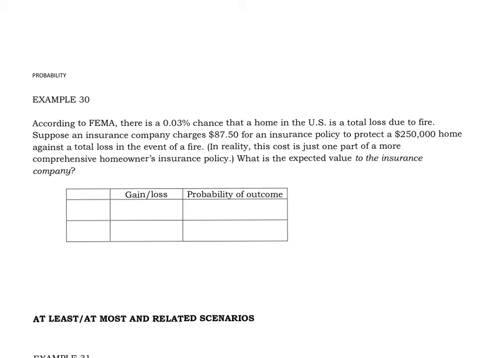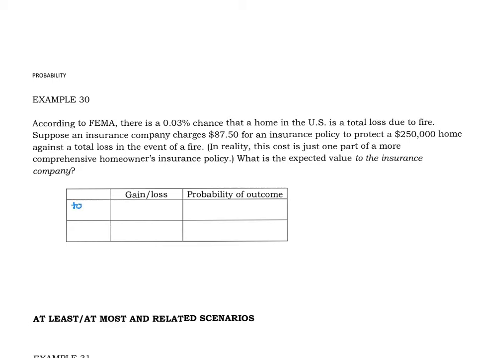Okay, looking at the last expected value example in your note packet. According to FEMA, there is a 0.03% chance that a home is a total loss due to fire. So let's say an insurance company charges $87.50 for an insurance policy to protect a $250,000 home against a total loss in case there's a fire. What is the expected value to the insurance company?